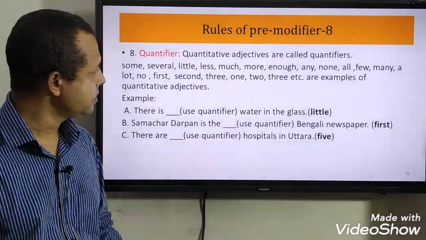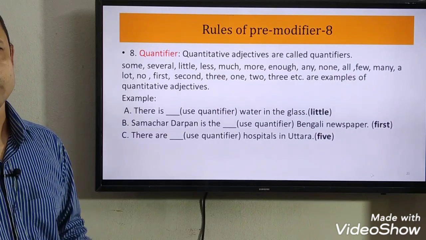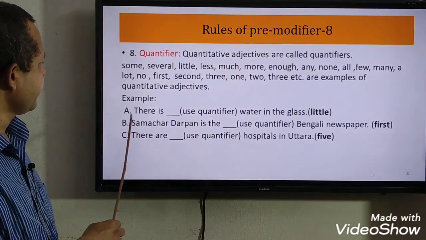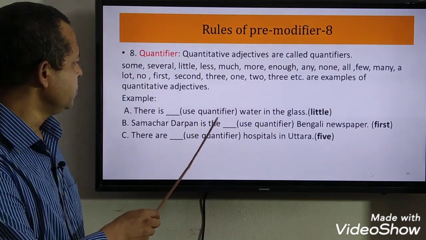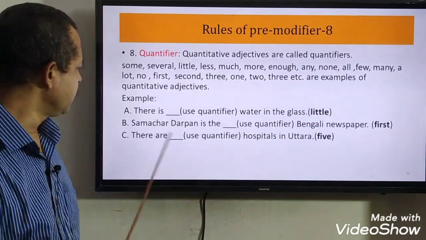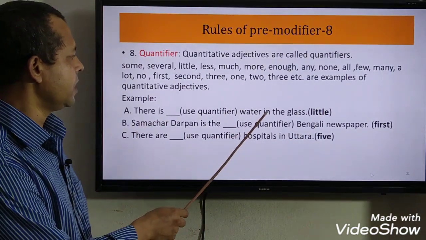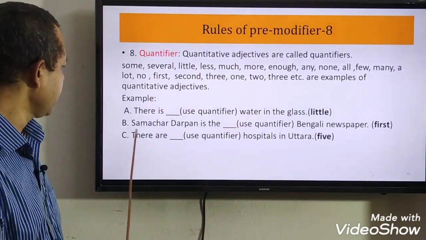We use these adjectives to indicate the quantity or number of nouns. See here, there is dash water in the glass. Use a quantifier. What can we use here? We can use here little. The answer will be there is little water in the glass. So little is here a quantifier and modifier.